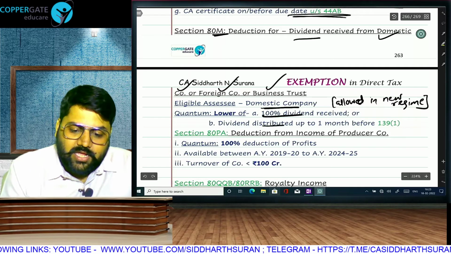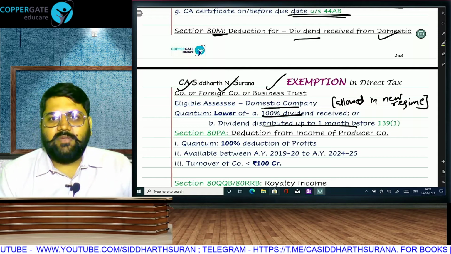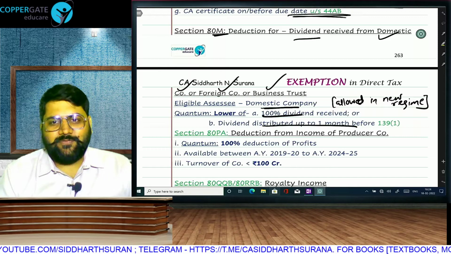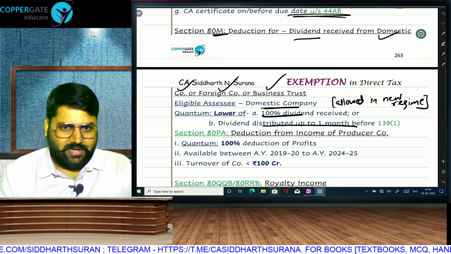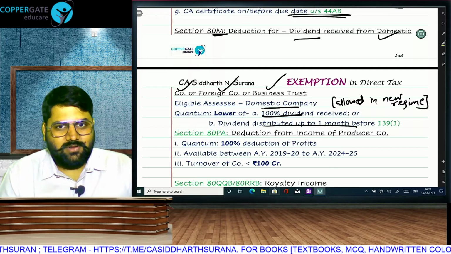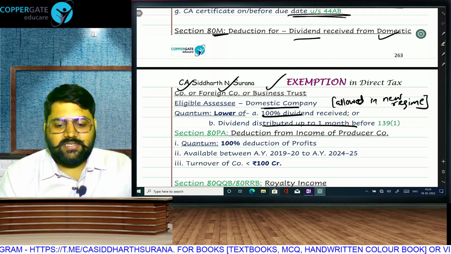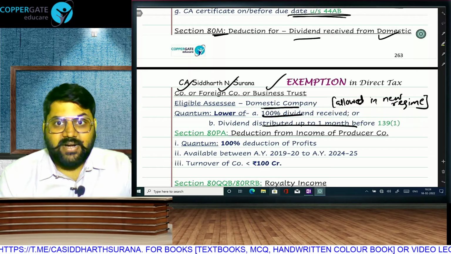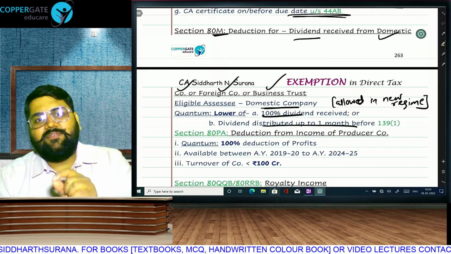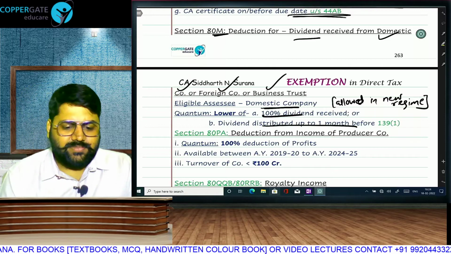100% of the dividend received, or if I use this money to distribute dividend up to 1 month before the 139(1) due date, or you can say the 44AB due date, because 44AB is 1 month before 139(1). So dividend received or dividend paid, whichever is lower. But dividend paid you will take only up to 1 month prior to the 139(1) due date. That will become the deduction. This was also tested in one of the recent RTP MCQs.